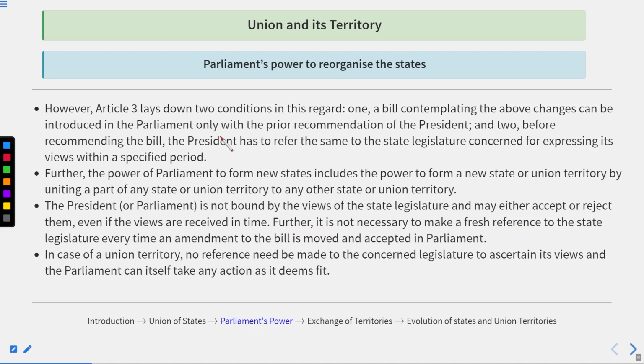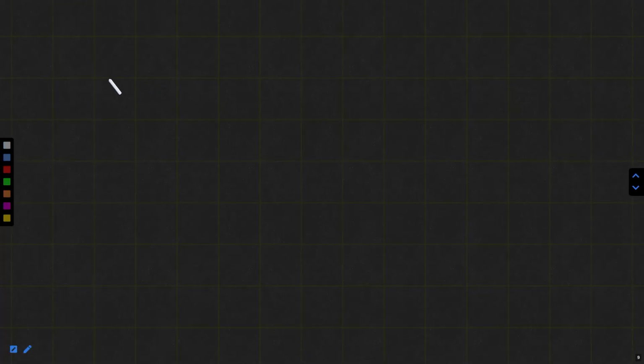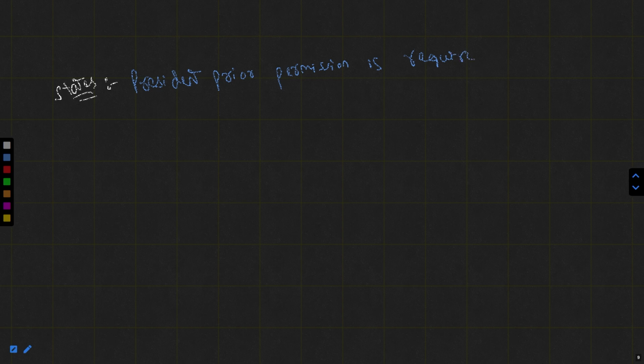In the previous lecture, we had started a discussion over Parliament's power to reorganize the states. We have seen that whenever the states are to be altered or the state boundaries are to be altered and modified, the President's prior permission is required.